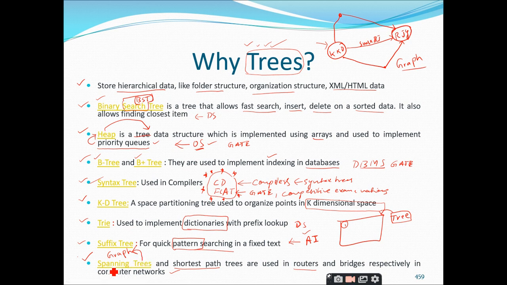But forget about all these things. Spanning tree is a concept derived from graphs, and that concept is used to find the shortest path. So I have three different paths from Kakinada to Rajahmundry: via Ravulapalam, via Samarlakota, and via Kattipudi. Out of these three paths, I should identify the shortest path.